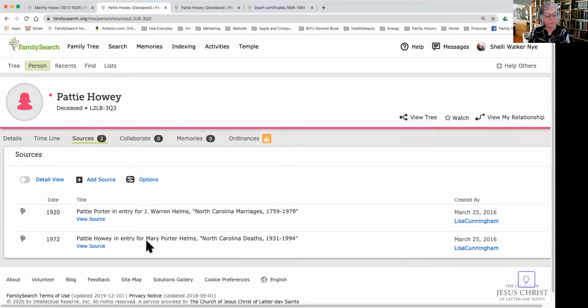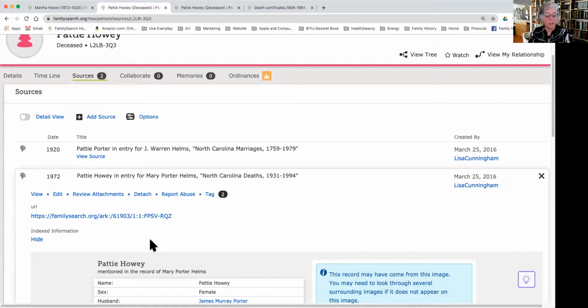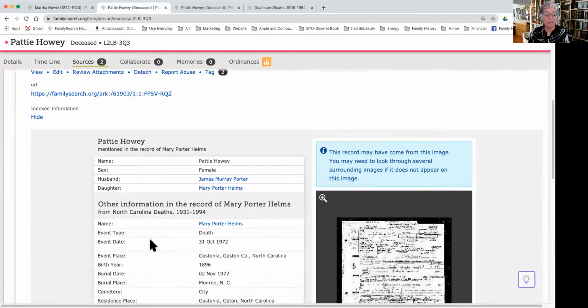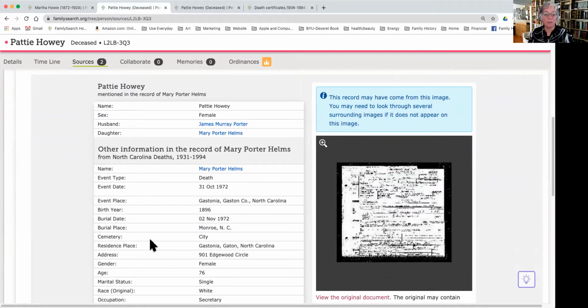And I see down here, Patty Howie is in an entry for Mary Porter Helms. It's a death certificate of Mary, her daughter. So as I open that up and look at that, I can see that Patty Howie's female, husband James Murray Porter, and the daughter is Mary Porter Helms. So it's her daughter's death record.